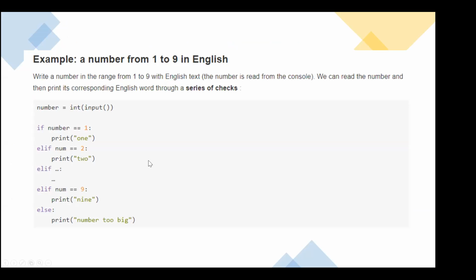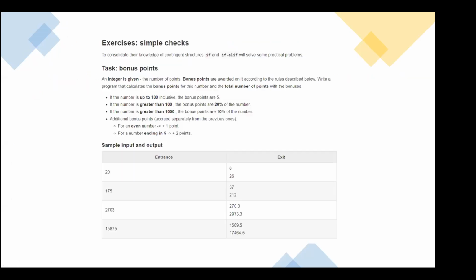Similarly, writing if else conditions. If number equals 1, then you are going to print this. If number equals 2, you are going to print this, etc. Number equals 9, you are going to print this, else this. So here is the program, a bonus points check.